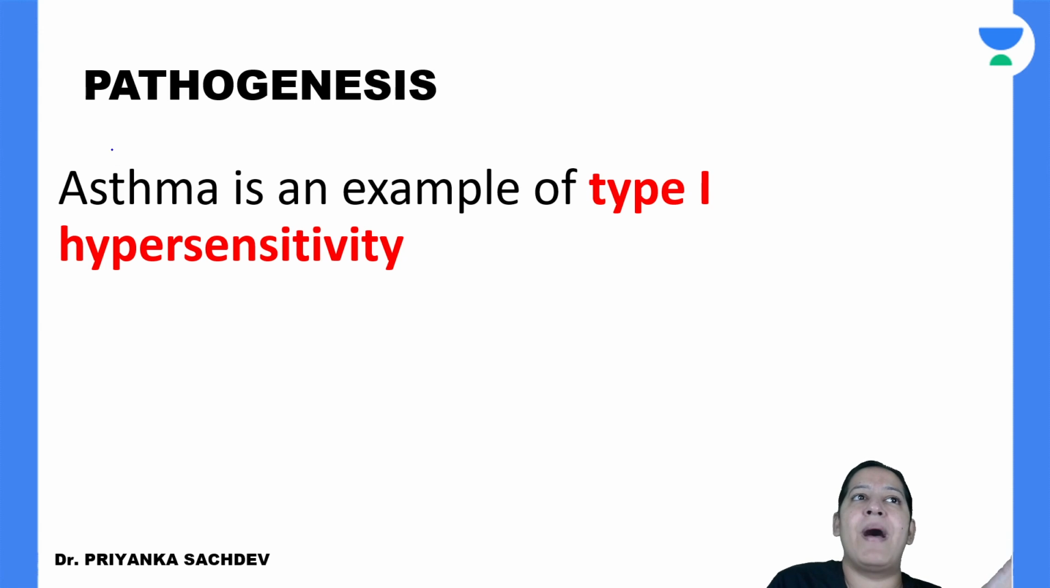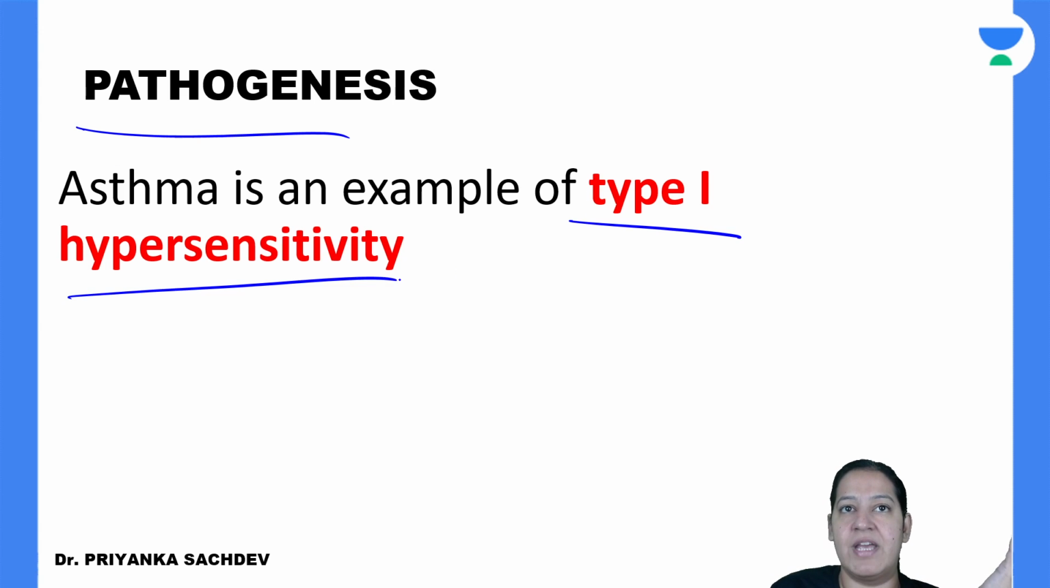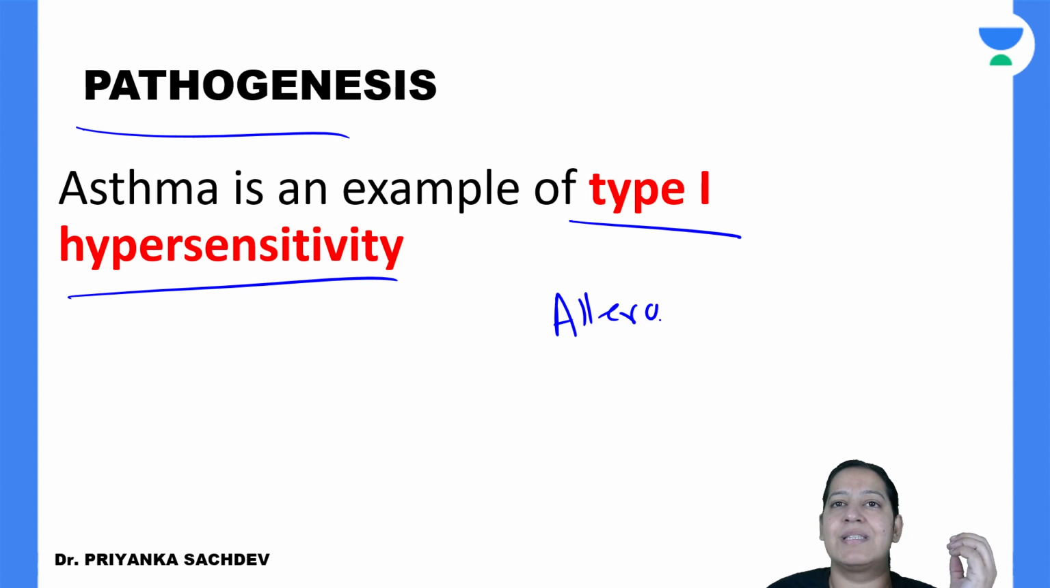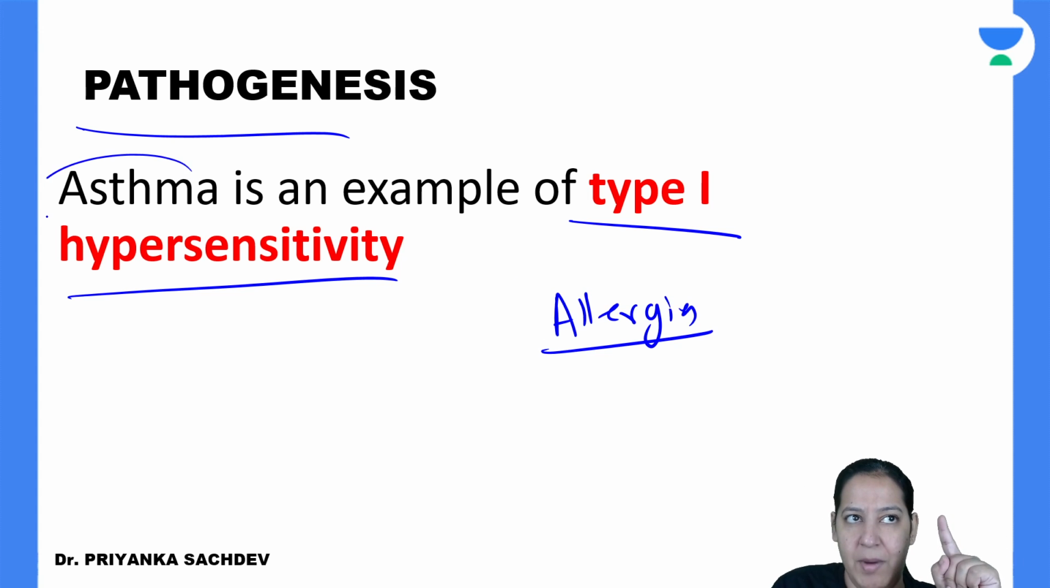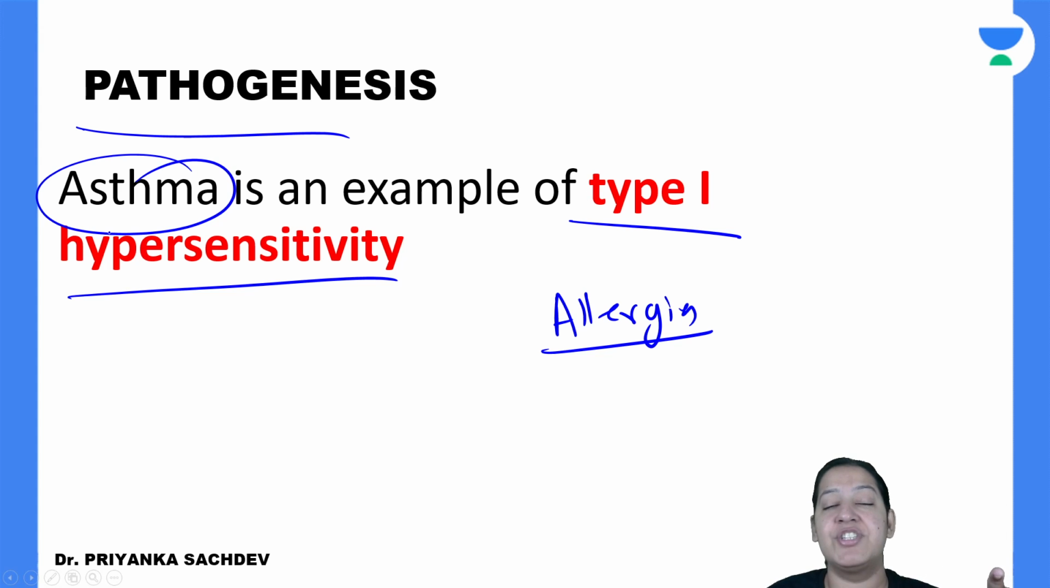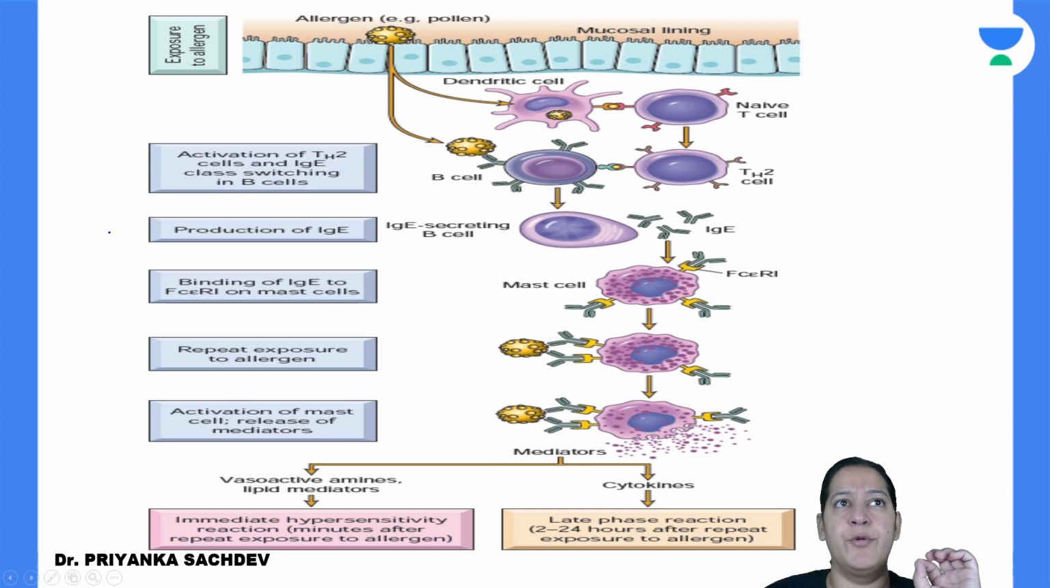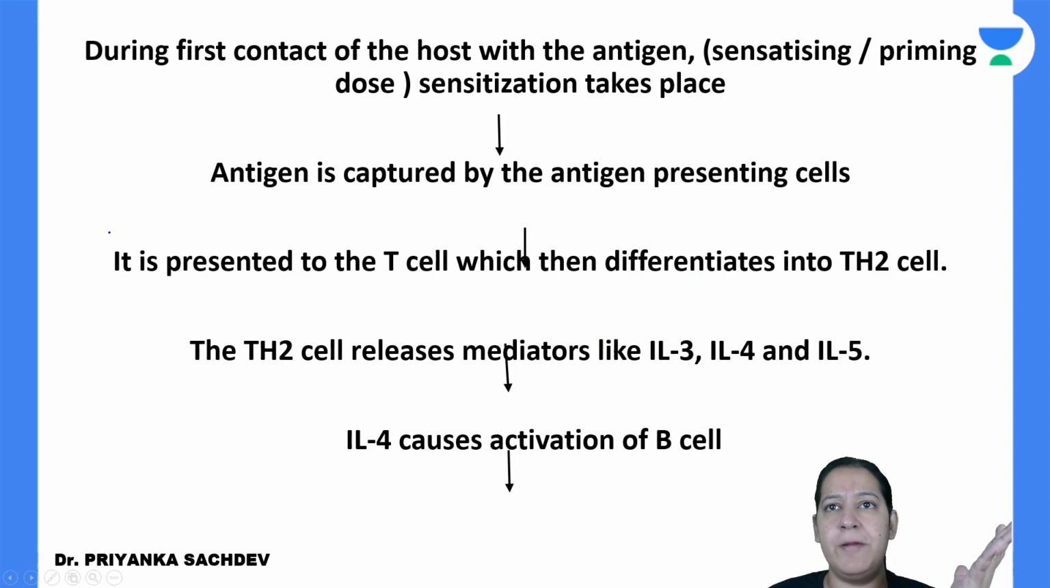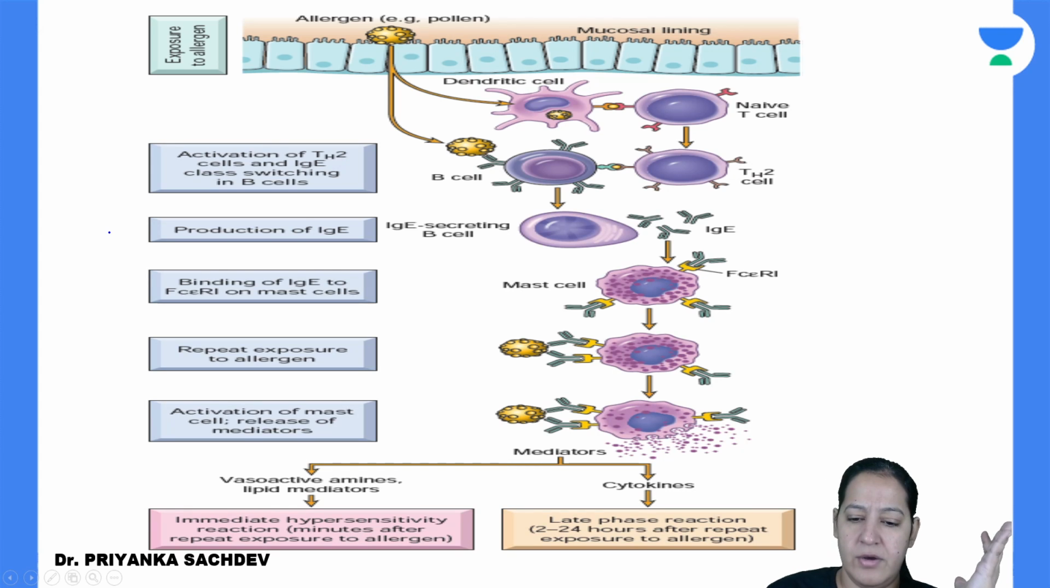What is the pathogenesis of type 1 hypersensitivity? The examples of type 1 hypersensitivities are all allergies. All allergies, whether it is asthma, atopic allergy, anaphylactic shock, or hay fever. So all types of allergies are included in type 1 hypersensitivity. This is the diagram from Robbins, you can see. I will tell you here.